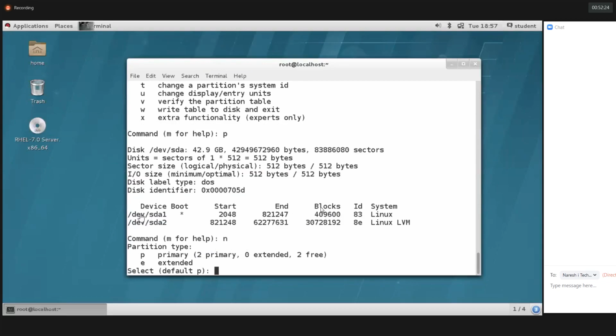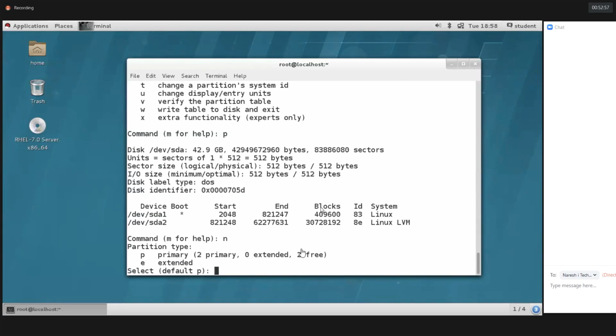Already we have two primaries, guys. sda1 and sda2 are both primaries. Clearly it is saying two primary partitions, 0 extended, 2 free partitions. sda1 and sda2 are the two primary partitions. It doesn't have any extended partition, 0. You can create two more partitions now. p for primary, e for extended.